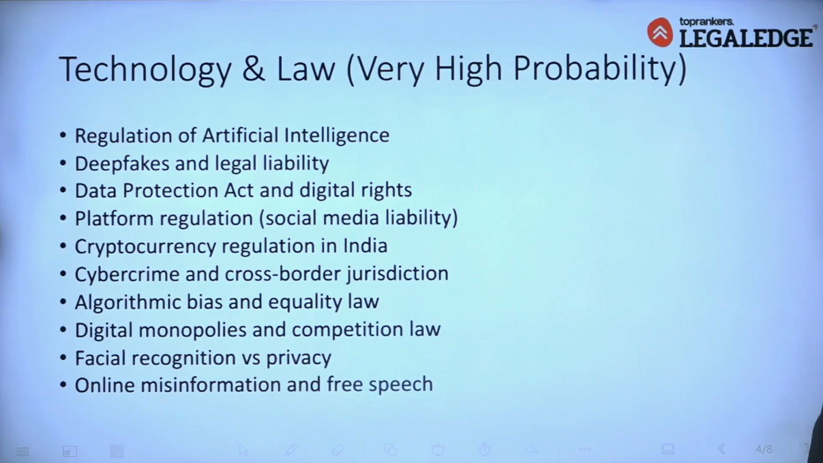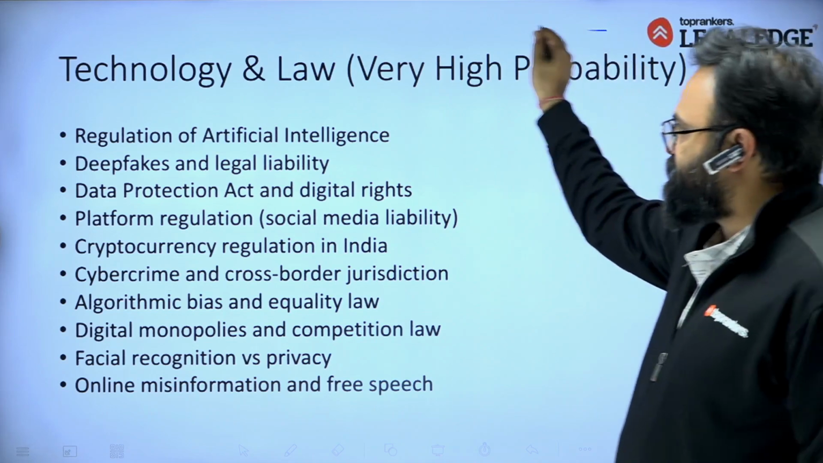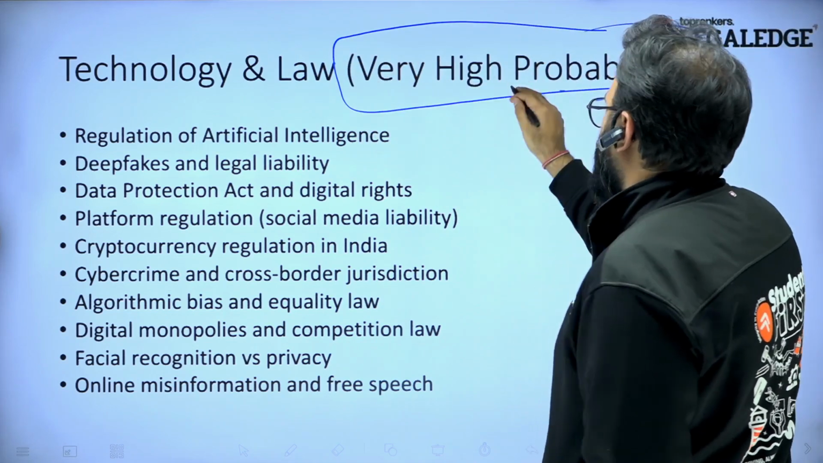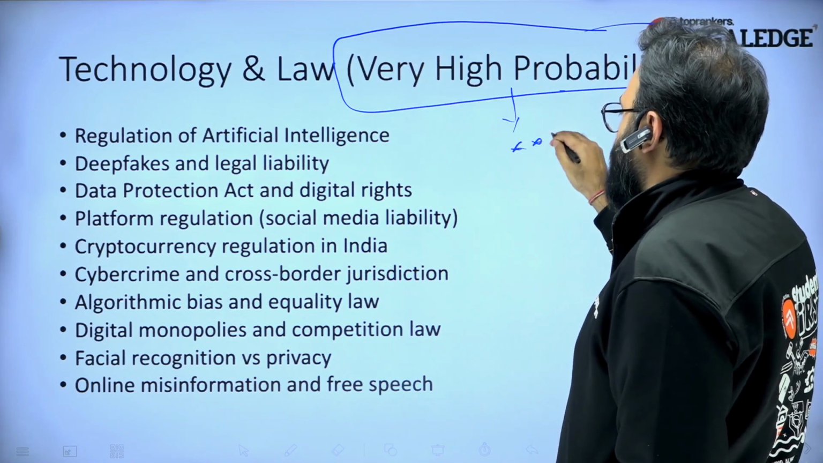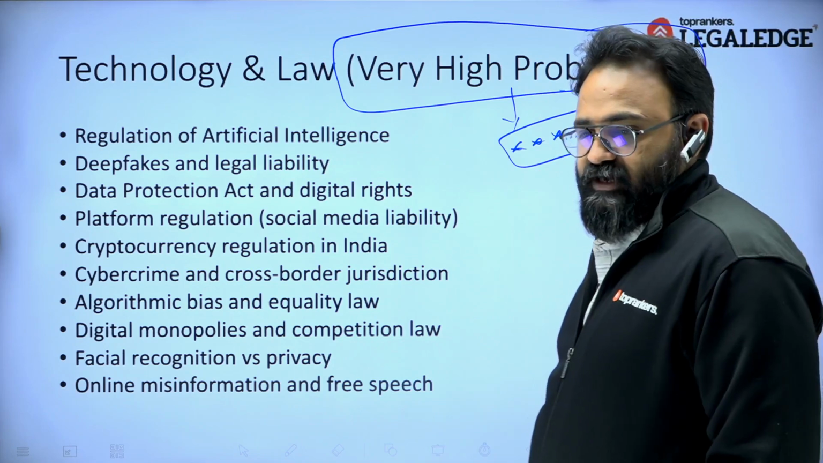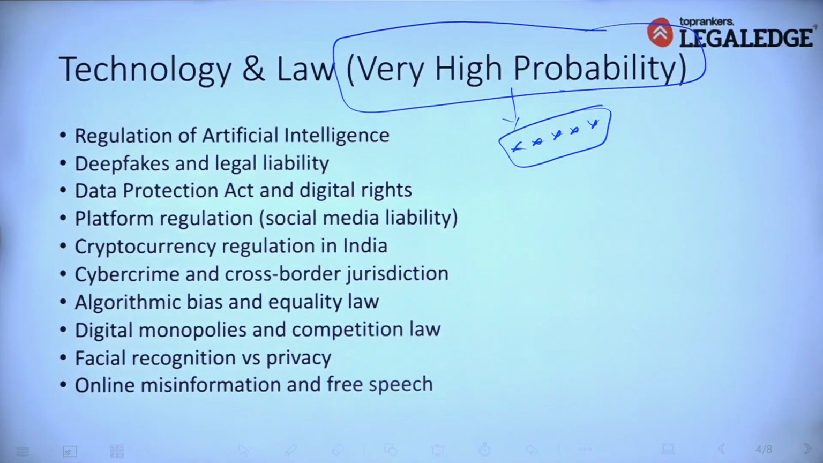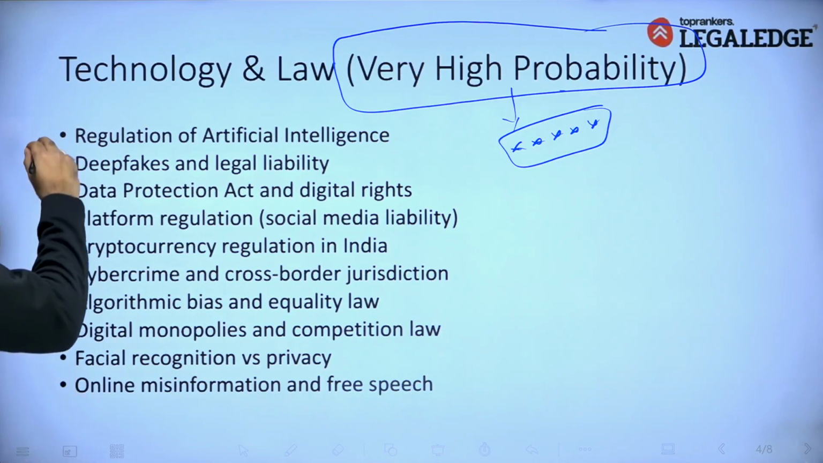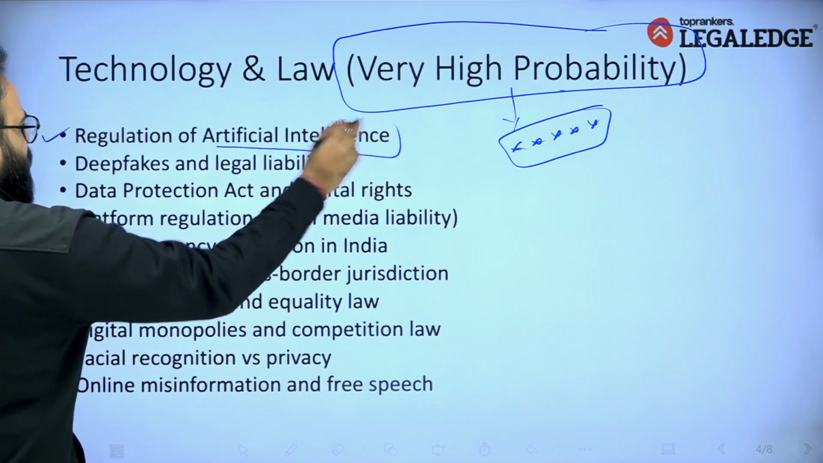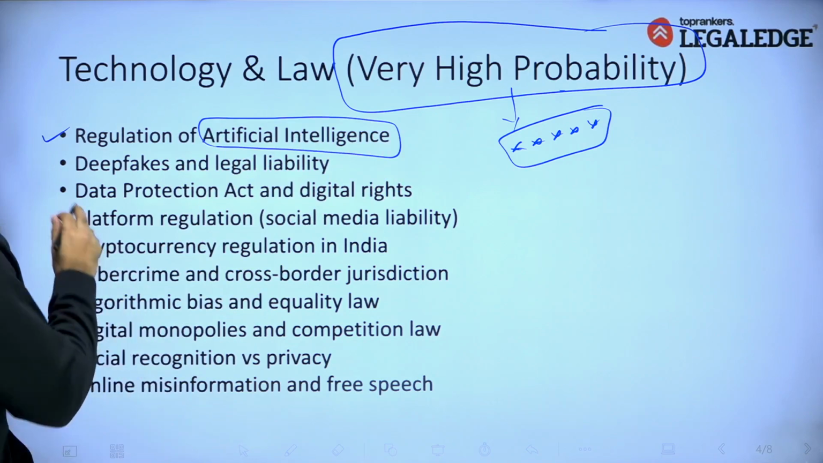Then next is technology and law. This is very high probability because in recent time, this area has been an area of high focus in your exam. A lot of analytical questions have been asked on this area in the last some time. That's why this is one of the high focus areas and topics, mainly related to AI, regulations of AI. Recently, even the AI summit, which was hosted by India, right, a few days back.